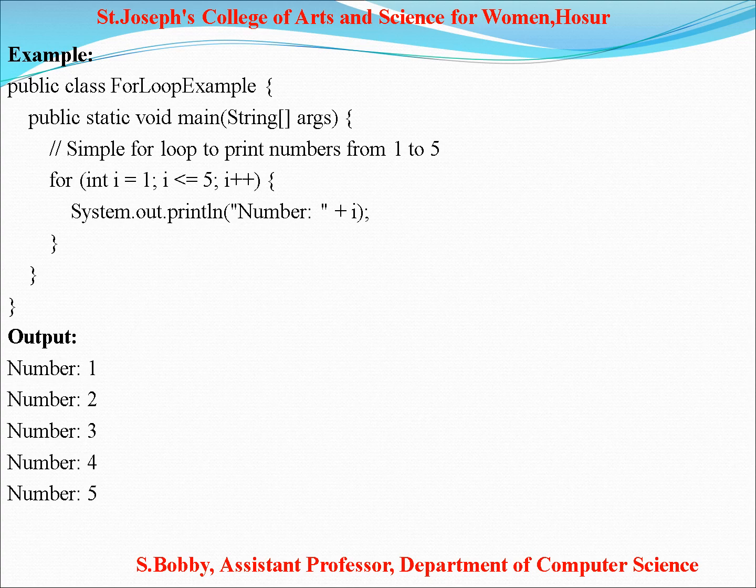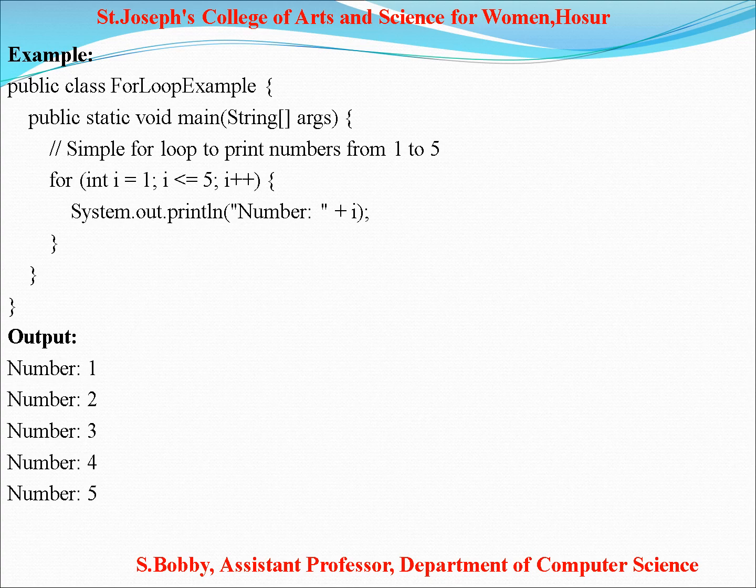The first output is number 1. Again the condition is checked. First the initial value i equal to 1, so it prints number 1. Then next, again check the condition, i less than or equal to 5. The condition is true, then it comes to i incrementing the i value. i equal to 2, 2 is less than or equal to 5, so it displays number 2, and so on up to 5.